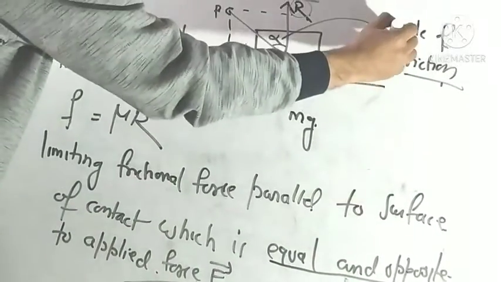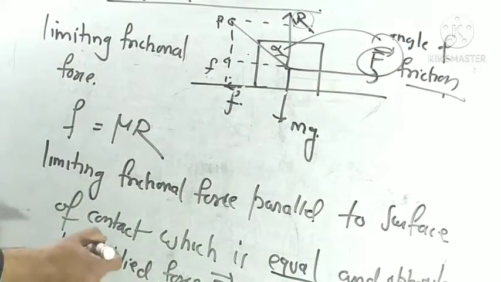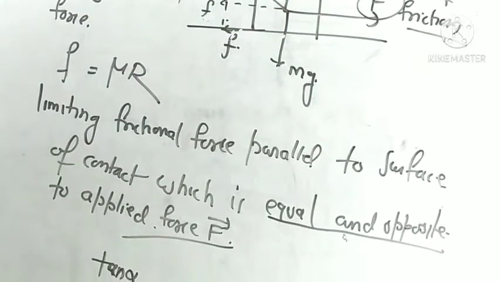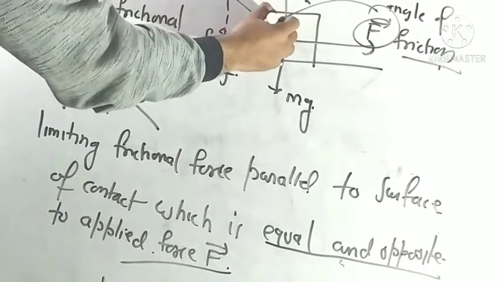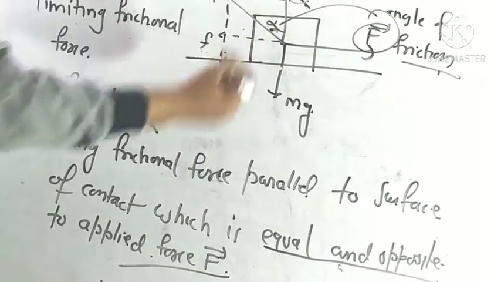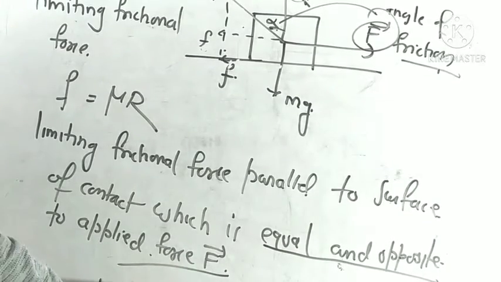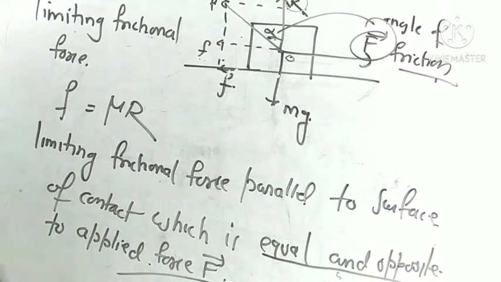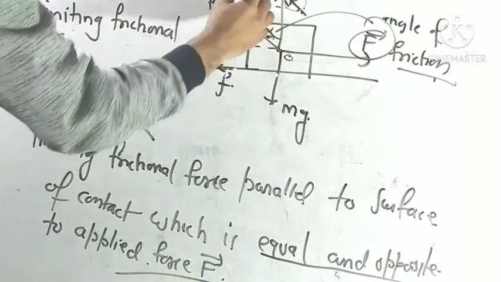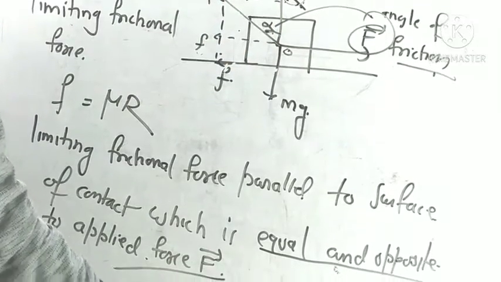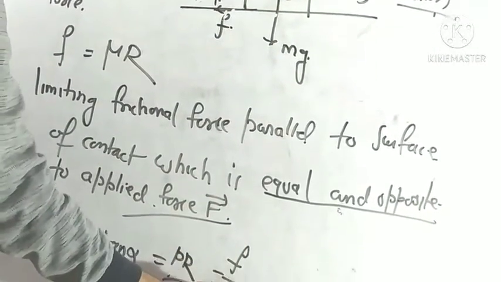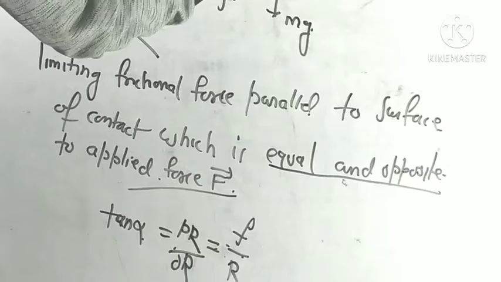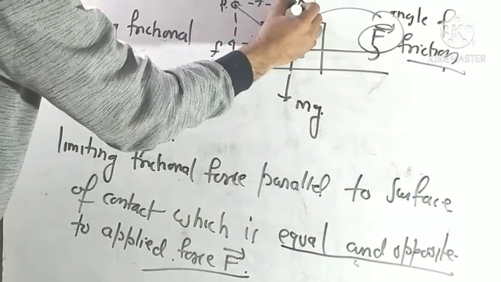With applied force F here, we can find tan alpha. We take this angle alpha here. PR is F, the frictional force, and this is the normal reaction. We take this right-angled triangle, with O, P, and any point C here.